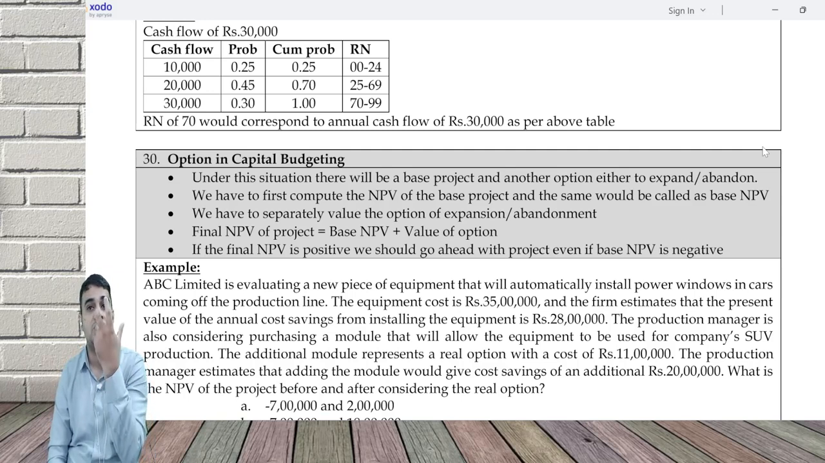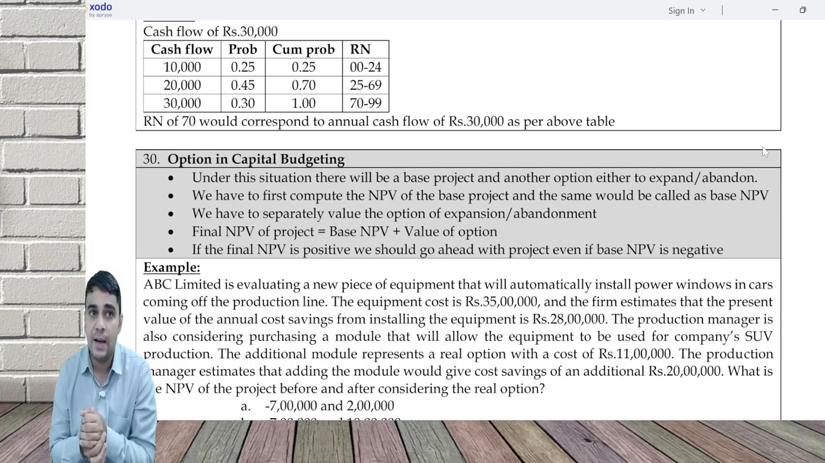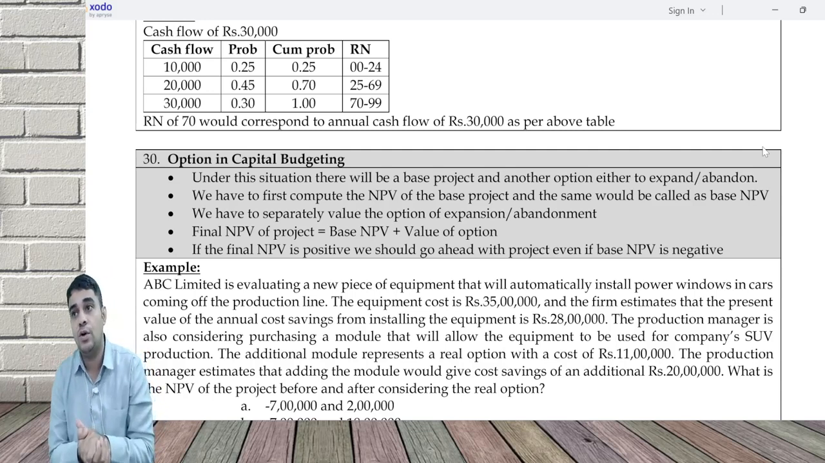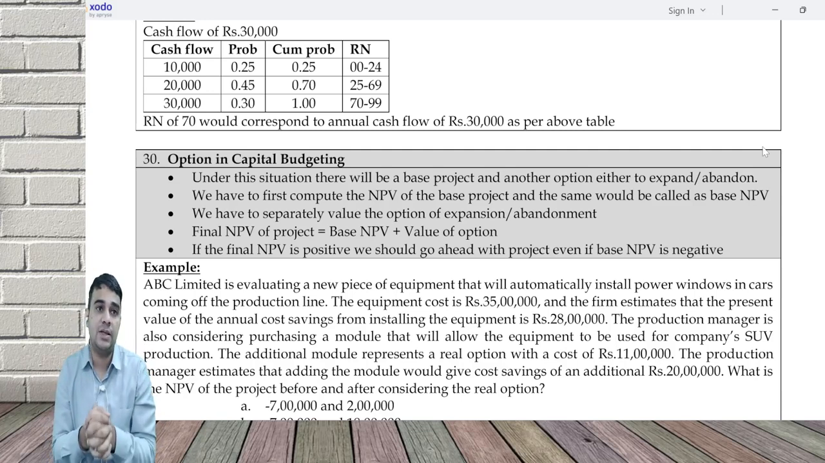It is like you construct a building. The base project is the foundation. Without doing the foundation, you cannot construct the first floor. First floor is an option which you may do, may not do. Foundation on a standalone basis is a bad project. But because of the foundation you created, you are able to do one more project, one more project which is giving you money. What capital budgeting is saying is please evaluate them together.